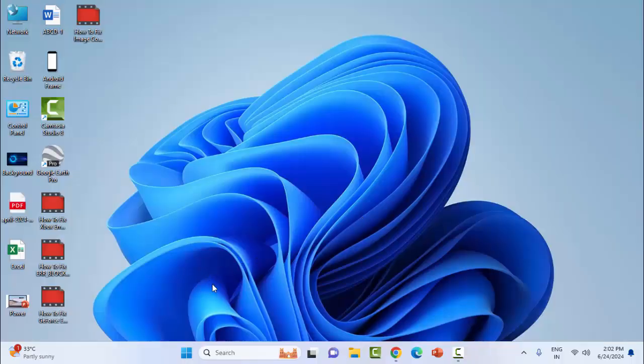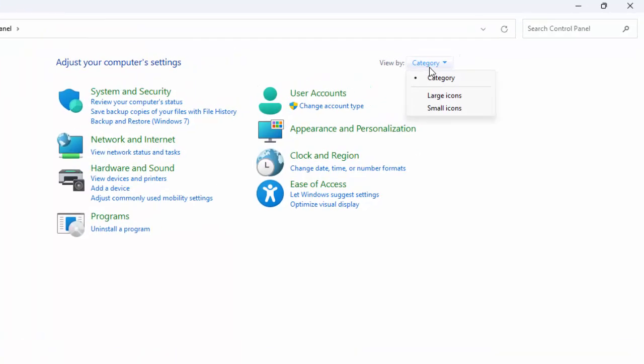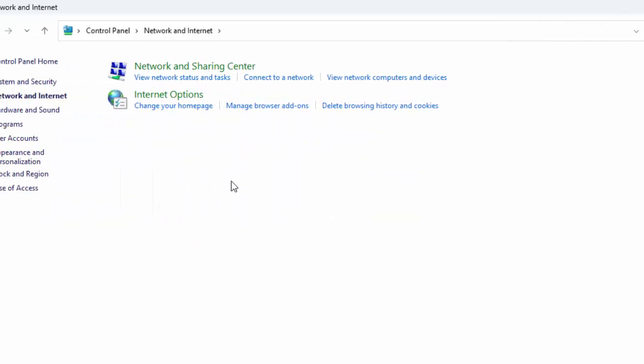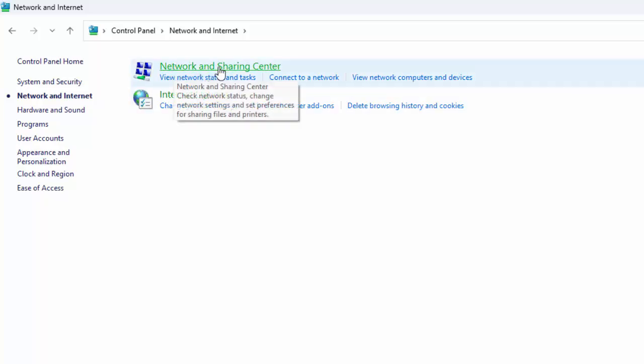The third method is restart the Xbox console and router. The fourth method, change the DNS server address. For this, open the control panel, click on view by and select the category. Click on network and internet and click on network and sharing center.